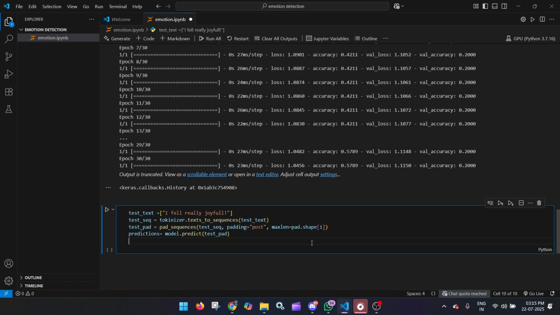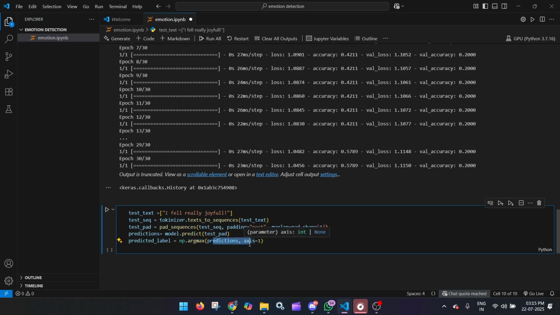Now what we will be doing next is selecting the class with the highest probability, because we need that. So we will use this. The predicted label, and there is np.argmax for getting the highest probability from the model.